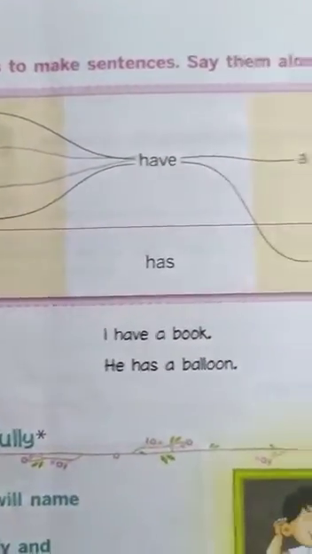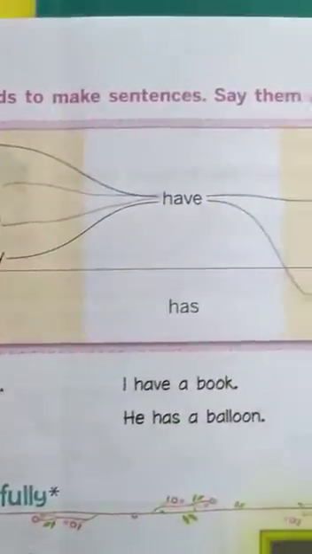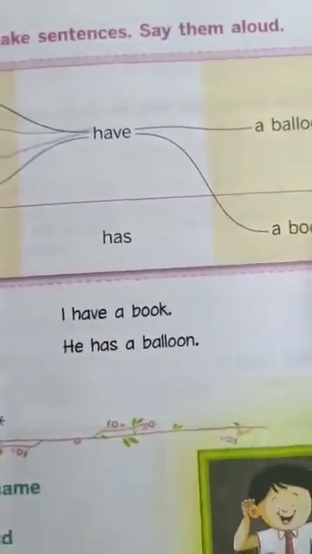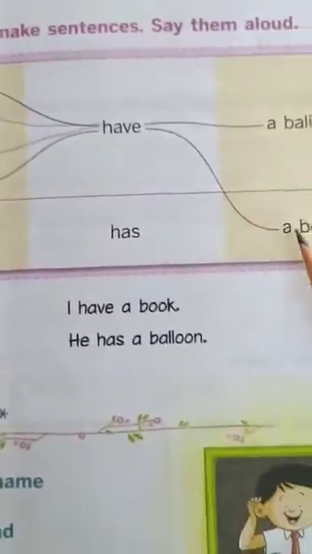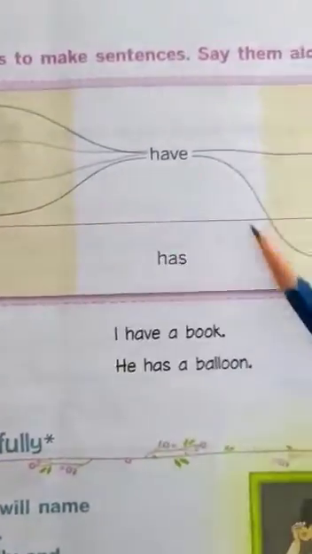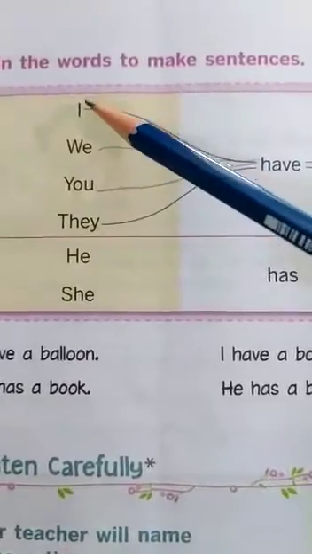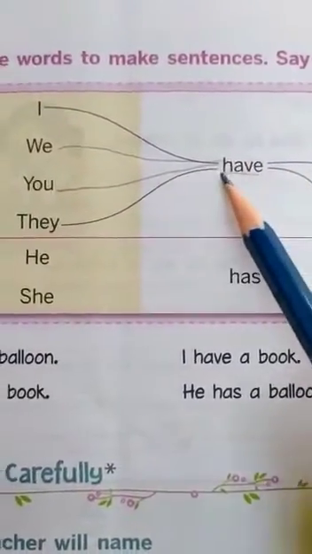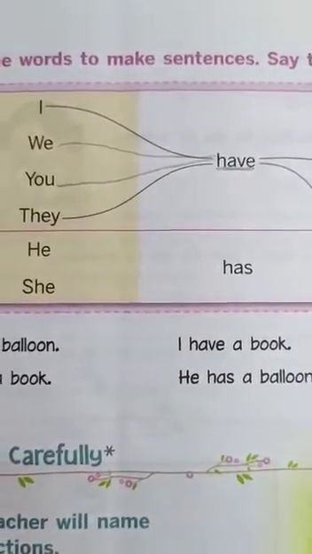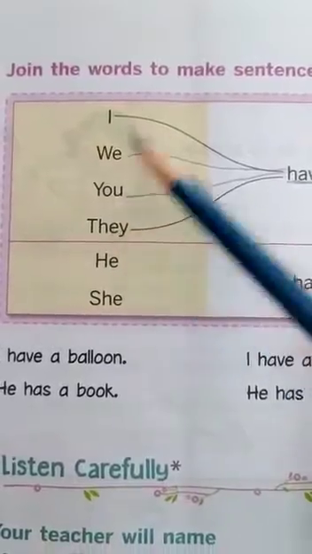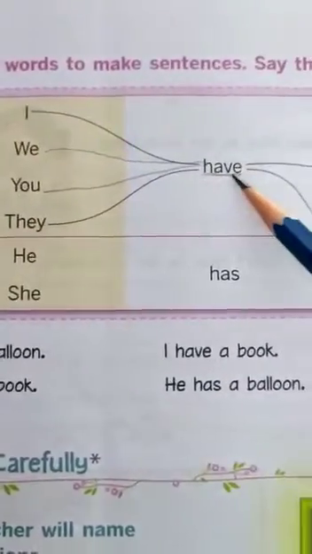You have a balloon. They have a balloon. Now second one, I have a book. We have a book. You have a book. They have a book. So it means what, children? Whenever it is I, we, you and they, what do we have to use? We have to use have. Understood, children? Whenever it is I, we, you or they as pronouns, then we have to use have.